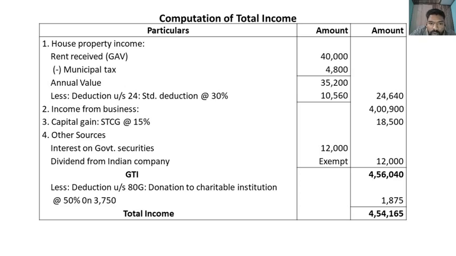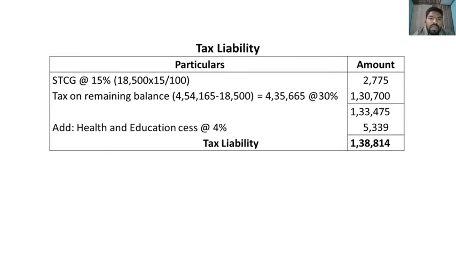And the total of these four heads is called gross total income. From gross total income, we should deduct deduction under section 80. Here also we have only 80G, donation to charitable institution. It is a with limit donation, and the rate of qualifying amount is 50%. And after deducting 80G, total income we arrive at 4,54,165. So next we should calculate the tax liability.